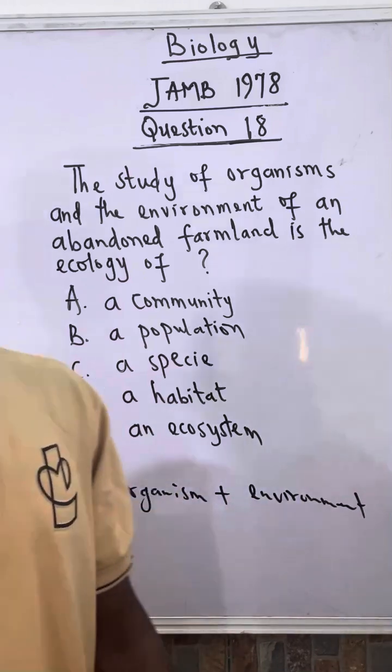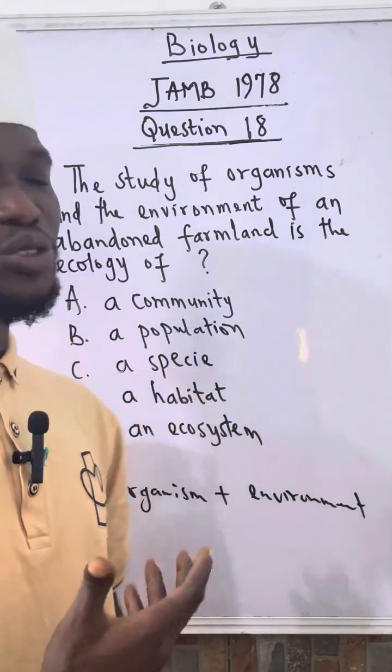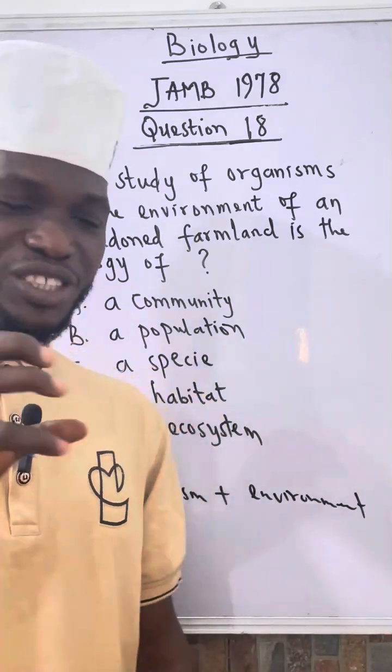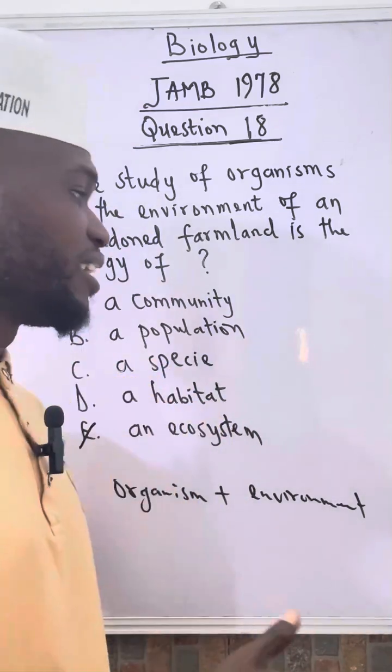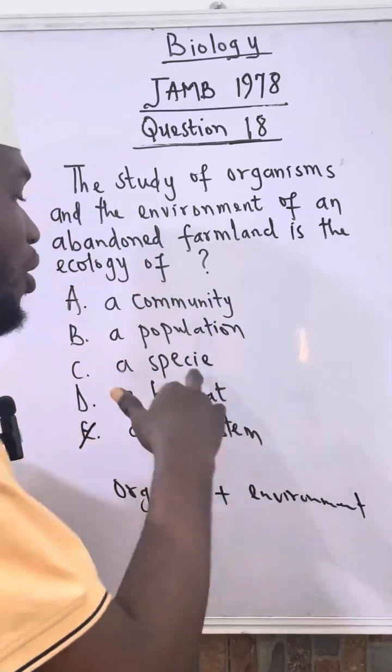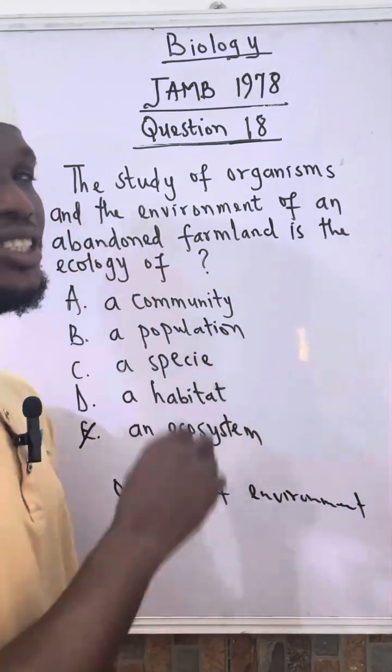A species, this is the most basic unit of a particular environment. So this has to do with a particular kind of living organisms that are very similar in many aspects. For example, all human beings belong to the same species. So this cannot be the answer.